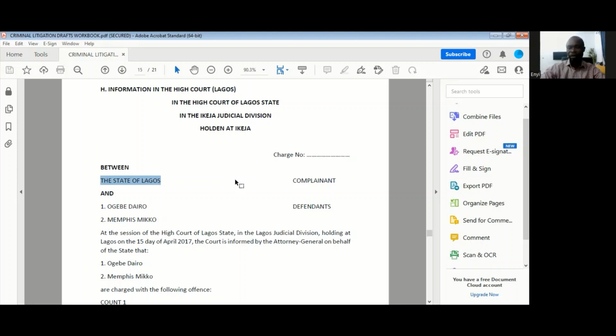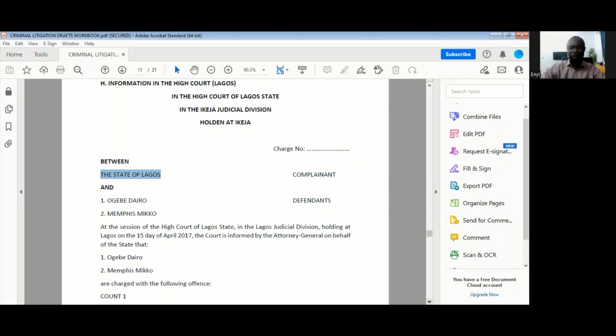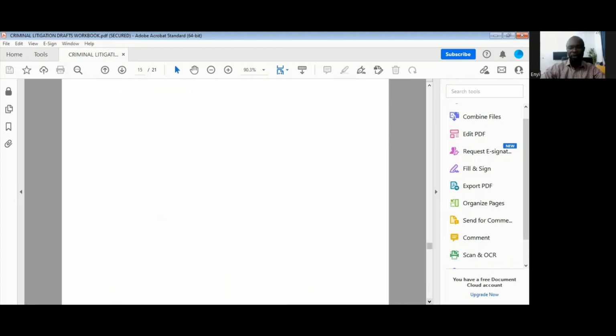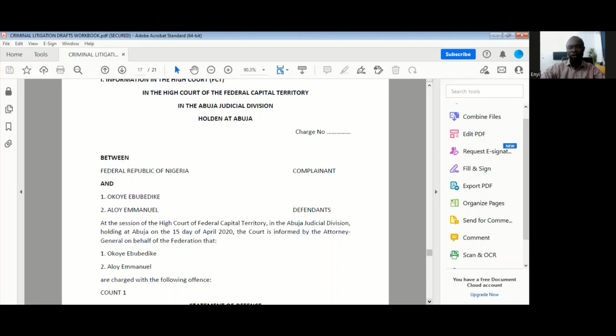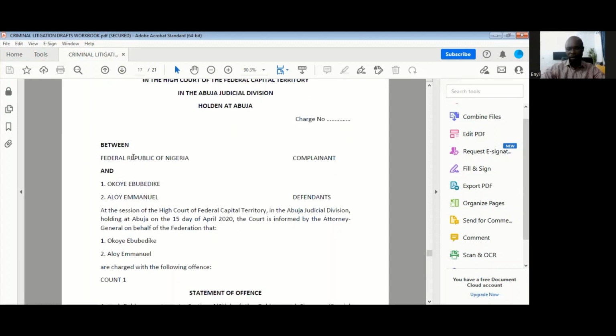It's the State of Lagos, while in the FCT, the prosecutor would be referred to as the Federal Republic of Nigeria. All right. So those are the differences that you have in terms of the substance of the draft. But apart from that, it's exactly the same thing because they are all by information.